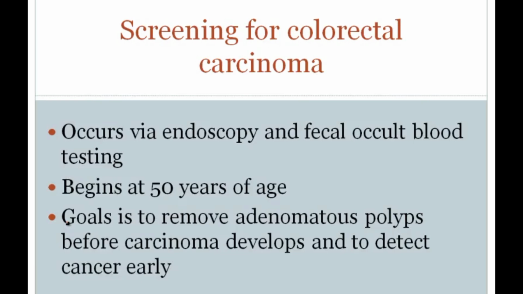Number one is colonoscopy, and I note here that your book actually says endoscopy, and I'm purposely highlighting this for you. It should not say endoscopy, it should say colonoscopy, so please do correct that. So again, the first mechanism for screening for colorectal carcinoma is colonoscopy, and the second is fecal occult blood testing. Usually we begin screening at the age of 50. The idea for colonoscopy is to remove adenomatous polyps. Again, you want to remove all polyps because you can't tell which ones are adenomatous when you do the colonoscopy.